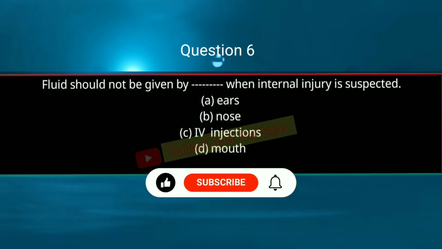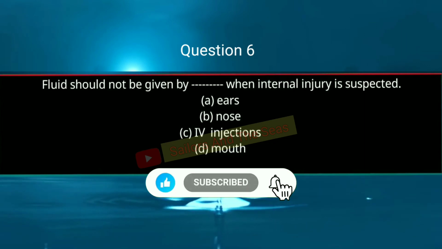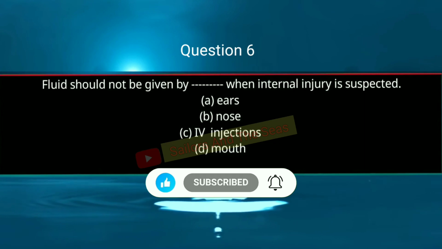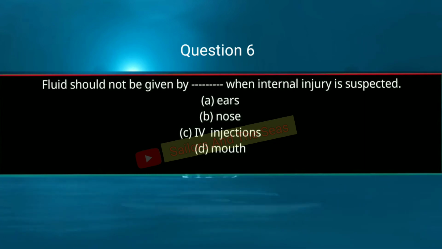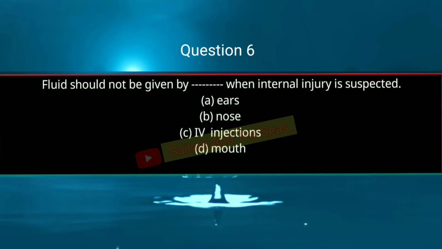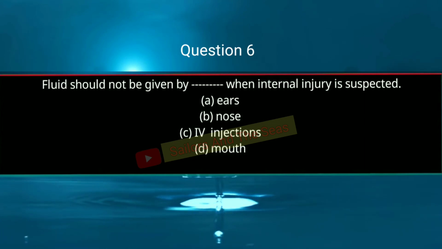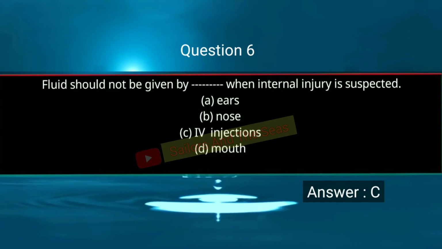Question number 6. Fluid should not be given by dash when internal injury is suspected. Option A ears, option B nose, option C IV injections and option D mouth. So answer will be C, IV injections.